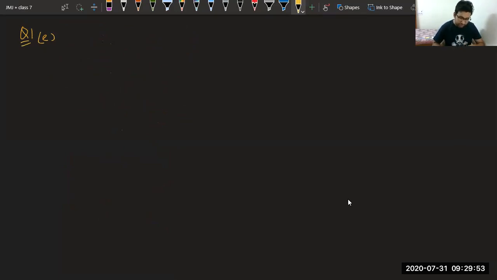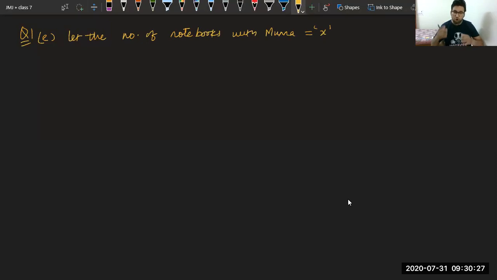Munna subtracts thrice the number of notebooks he has from 50. He finds the result to be 8. So Munna has some number of notebooks. We can say let the number of notebooks with Munna be X. Now understand the question carefully. They are saying Munna subtracts thrice the number of notebooks he has from 50.